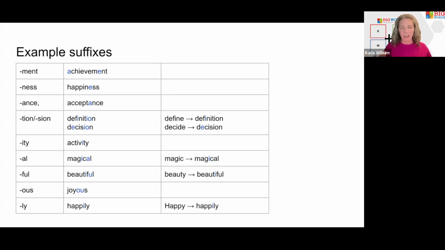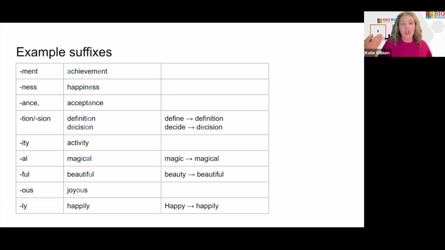So we just want to be mindful of this. We want to know that there are a number of suffixes that have the schwa sound. So when our students go to pronounce them, to say them, and to spell them, they're going to have that knowledge of those suffixes that they're going to see often.